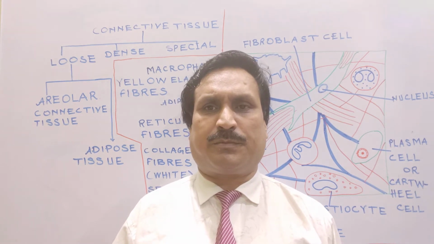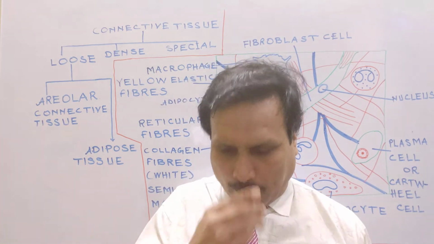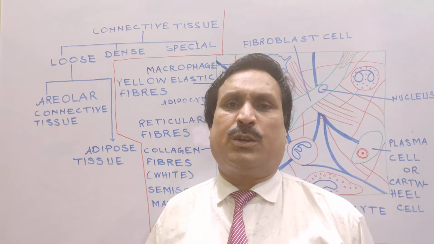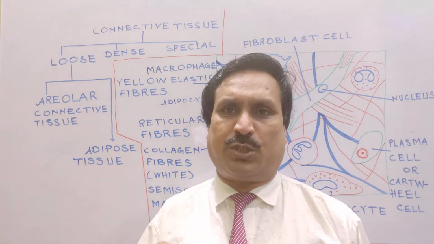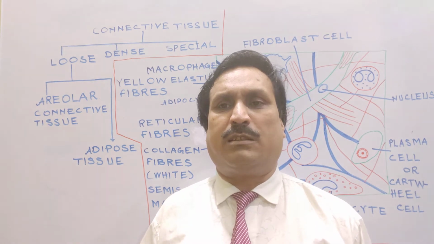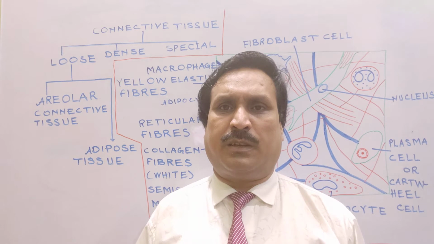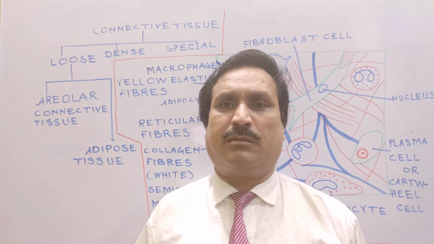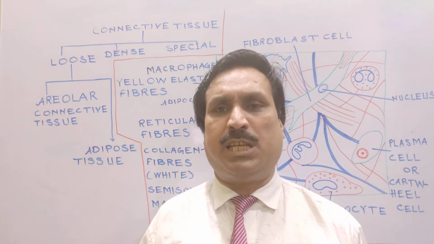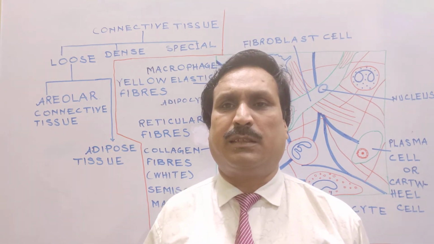There are different types of fibers in connective tissue. For example, collagen fiber. Collagen fiber is produced by fibroblast cells. Collagen fibers are white colored parallel fibers which are arranged in bundles. These fibers are unbranched and inelastic.